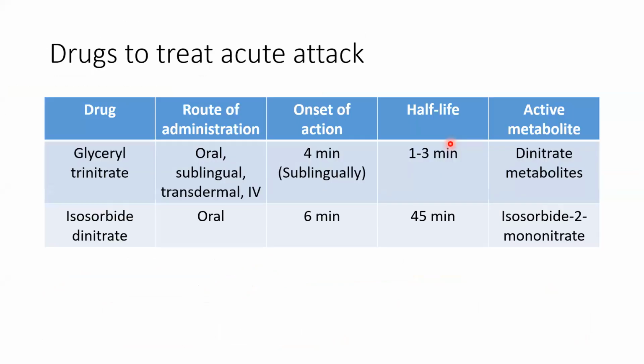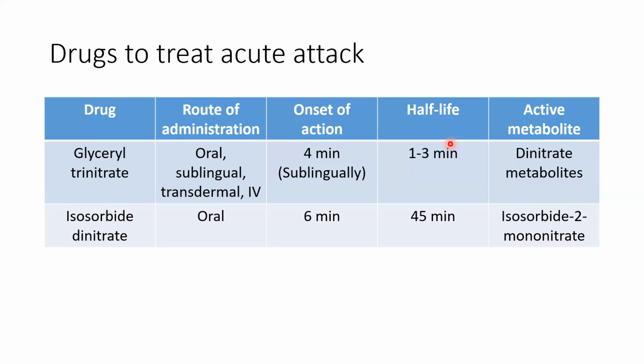Okay, going ahead to treatment. Now, this organic nitrate, I was saying, is the only drug which is given for treatment. You can imagine a person who is doing too much activity or exercise, and at that moment that person has got an anginal attack. What will be the choice of drug? Organic nitrate.